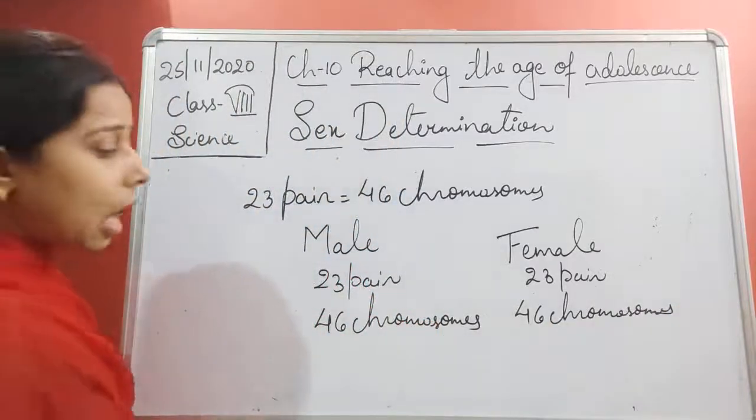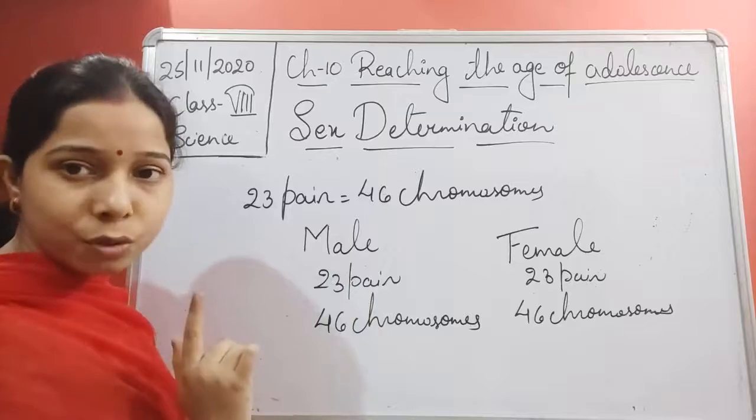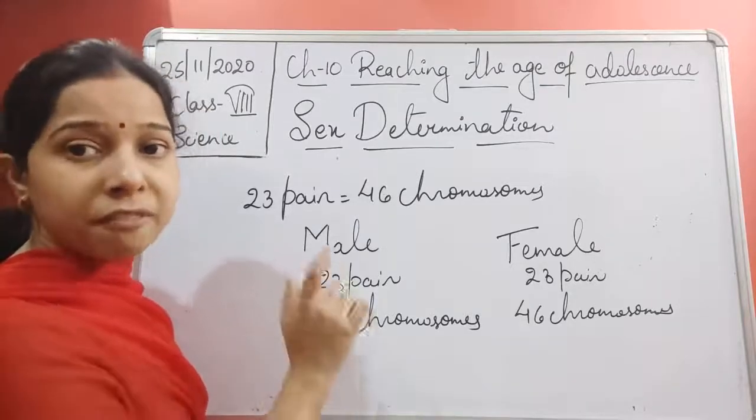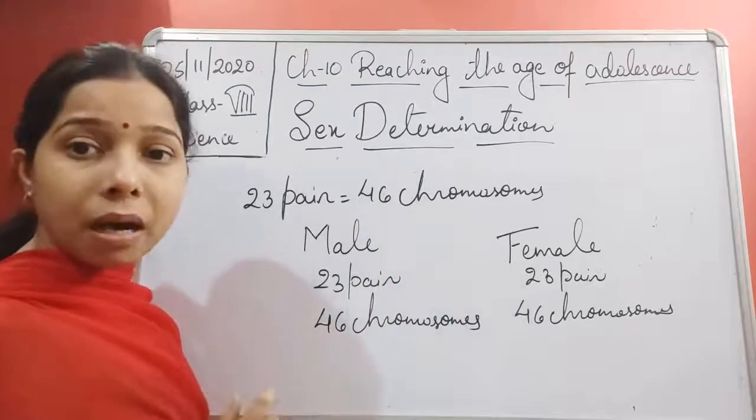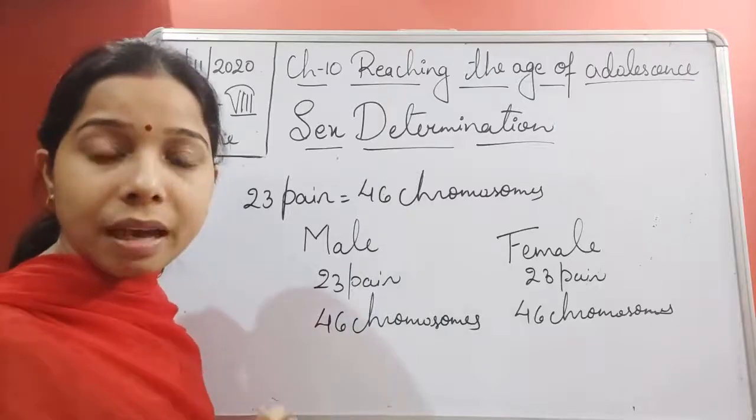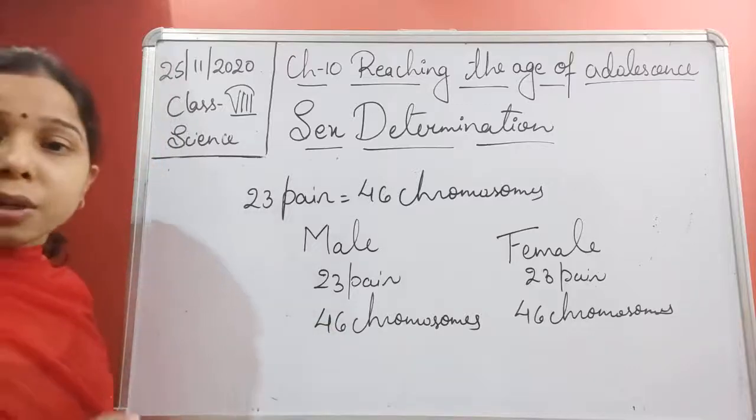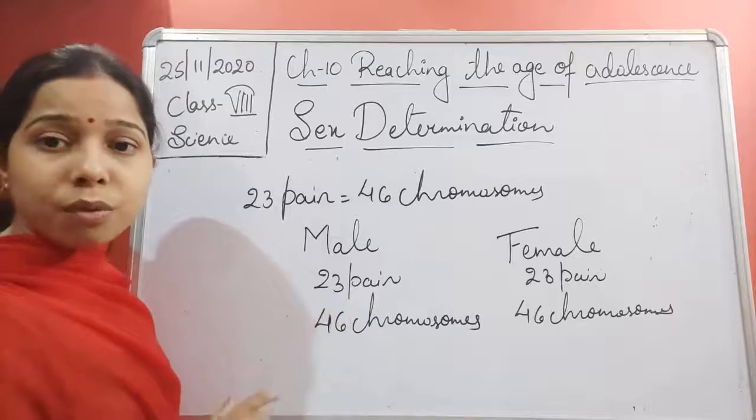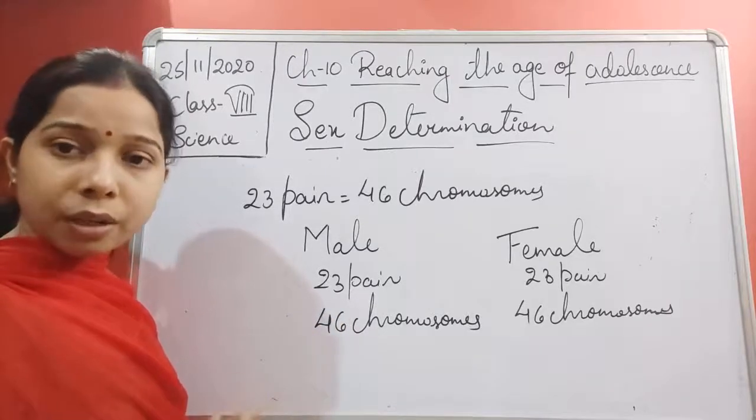Okay, now out of this 23 pair or out of these 46 chromosomes, half of the chromosomes come from the father and half come from the mother when the fusion occurs between that of the male and that of the female. So you know that during fertilization, the sperm and the ovum fuse together to form the zygote.